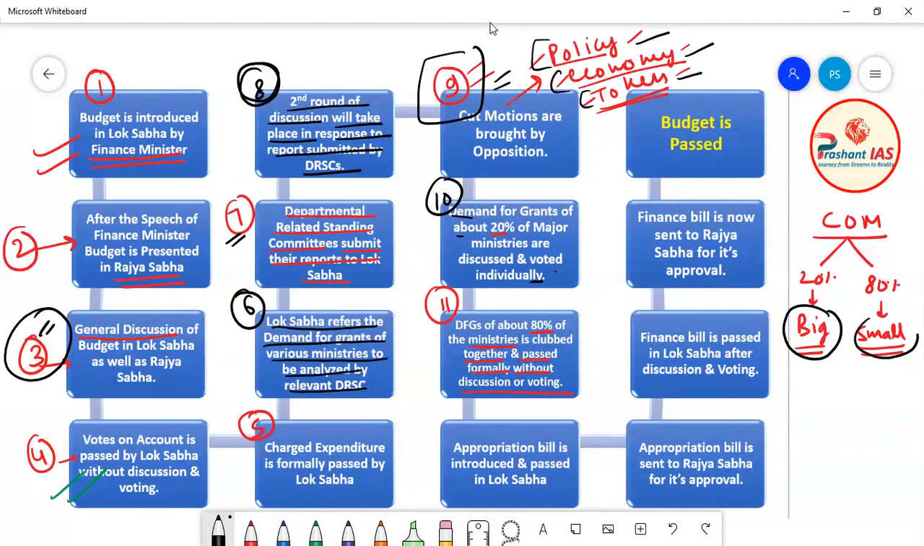So the demand for grant of all the big ministries is discussed separately and voted separately. The demand for grant for every big ministry will be discussed separately and voted separately. But for the small ministries, the demand for grant of all of them is clubbed together and passed formally, without any discussion and voting. So this is the 11th step, and this is also known as the application of the principle of guillotine.